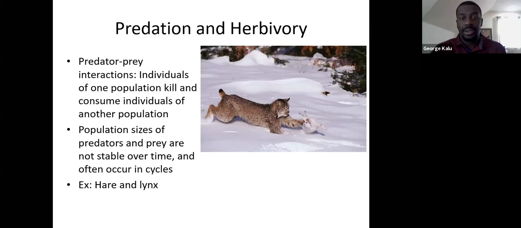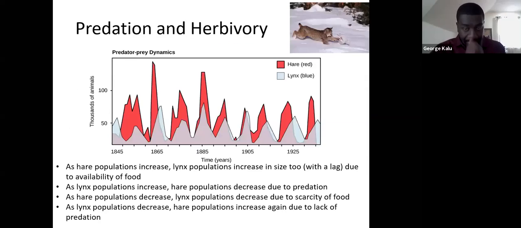Okay. So what we see here is the numbers of hares and lynx over a 100-year period from the mid 1800s to the mid 1900s. And what they found was that the relative numbers of the hares and the lynx were not constant. It was pretty fluid, and it was happening in these cycles. It would increase and then it would decrease, and it would increase again, then it would decrease again.